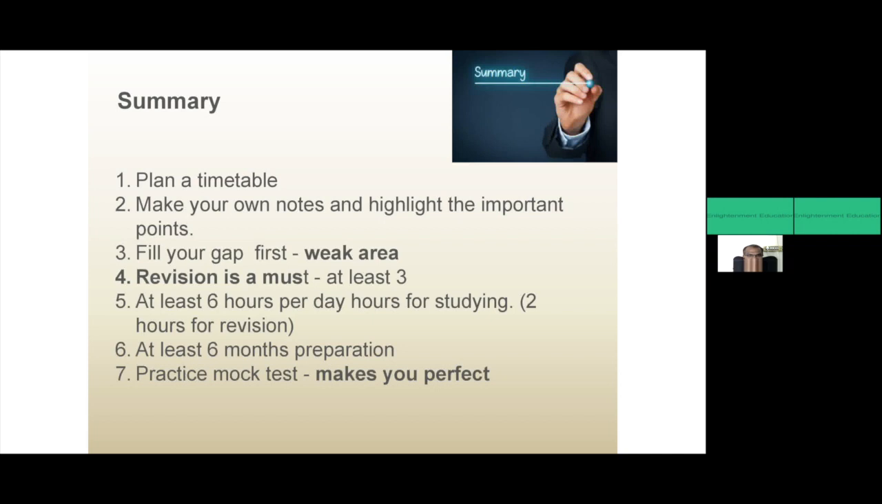You revise based on that time, no problem. At least 6 hours per day for studying, and 2 hours for revision. And at least 6 months of preparation is required for a national level examination. Practice as many mock tests as possible. That makes you perfect.